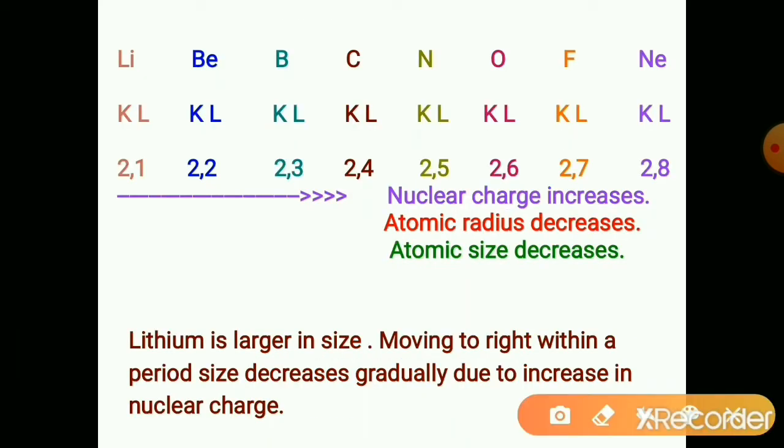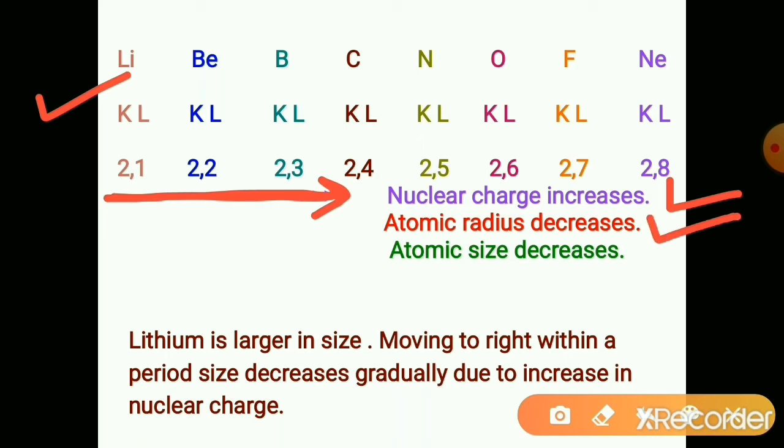See, these are the second period elements. Here nuclear charge is increasing because atomic number is increasing by 1, but the additional electrons are getting added into the same shell. So atomic radius decreases and atomic size decreases. So lithium is larger in size and gradually size decreases towards the right.